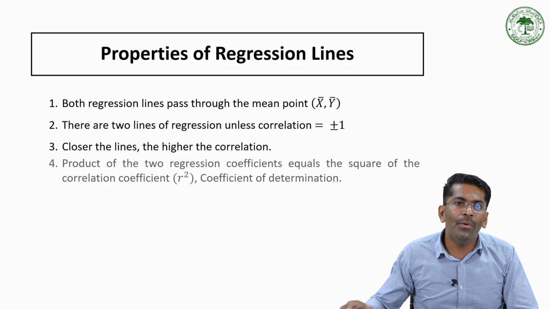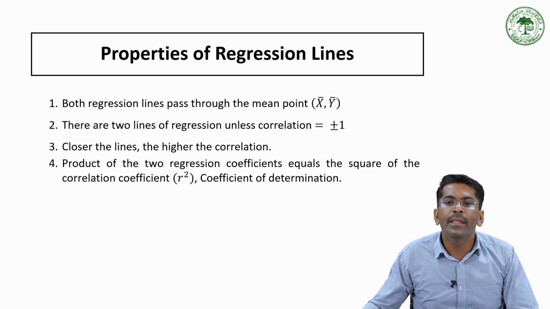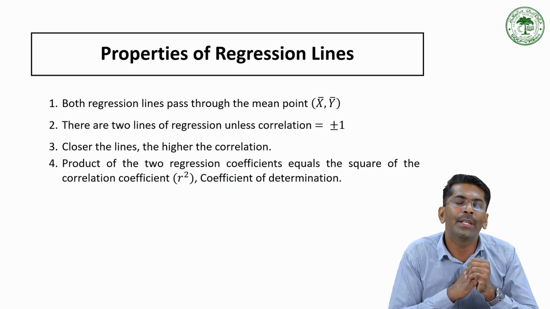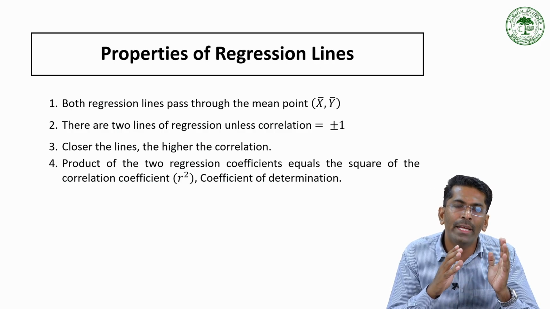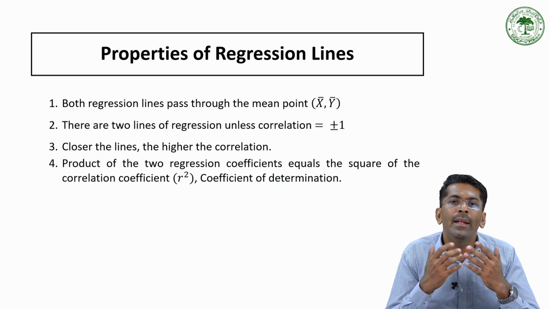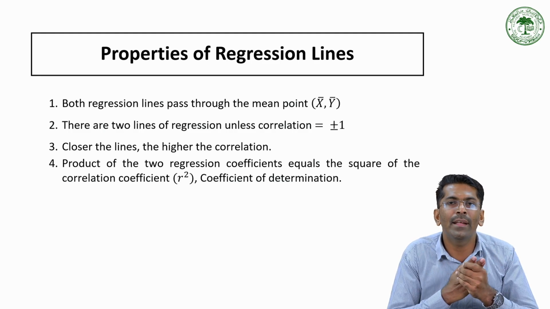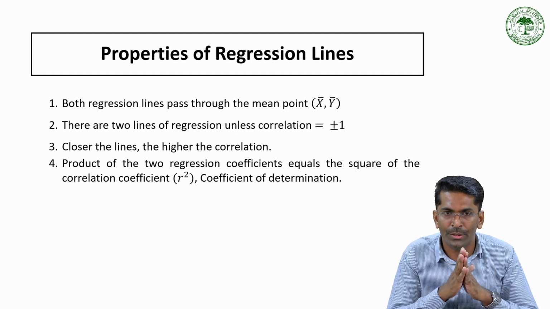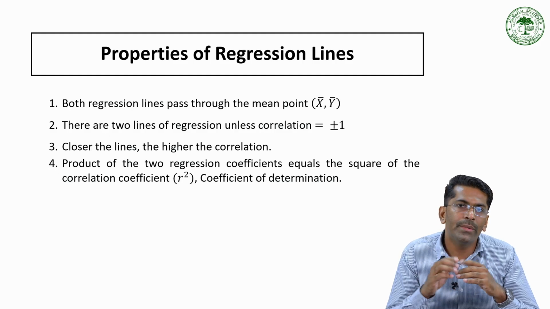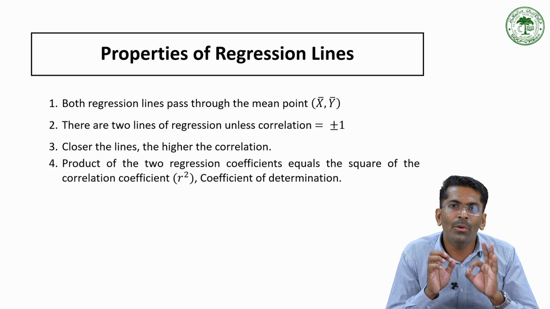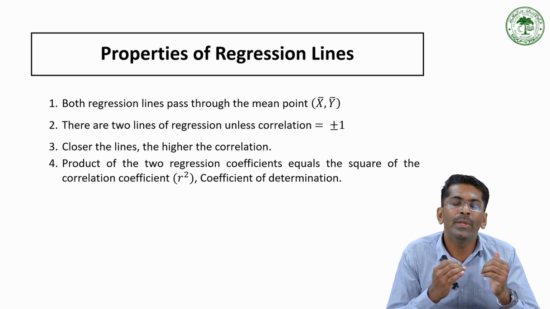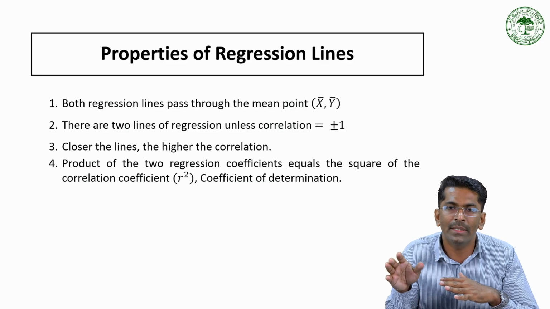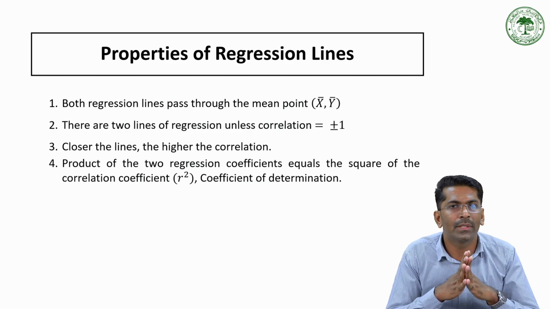Then the fourth property says that the product of the two regression coefficients is equal to the square of the correlation coefficient, that is r square. If you multiply the two regression coefficients, it leads to r square. R square is generally considered as the coefficient of determination. This is a different concept which we will discuss at a later stage. R square captures how much of the change in y is explained by the independent variable, that is x.